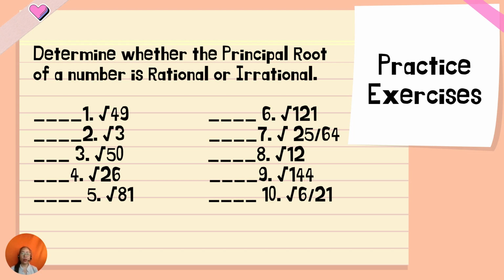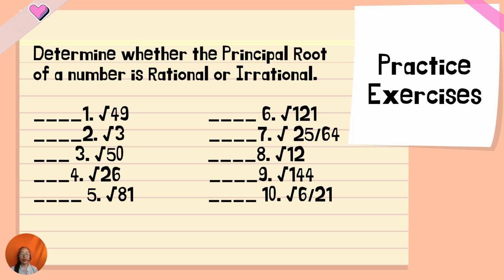So can you tell if this one is rational or irrational? Maybe you can look at the calculator and see the roots. By the roots you can tell if this one is rational or irrational.